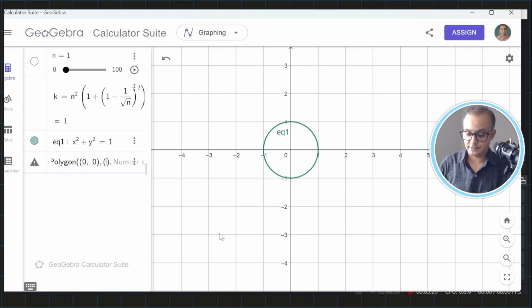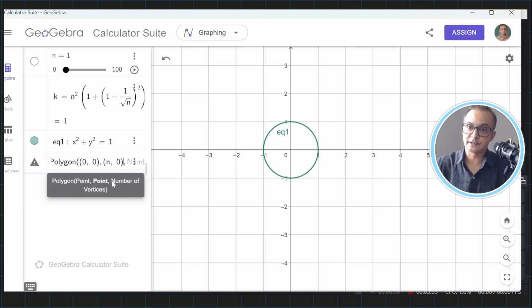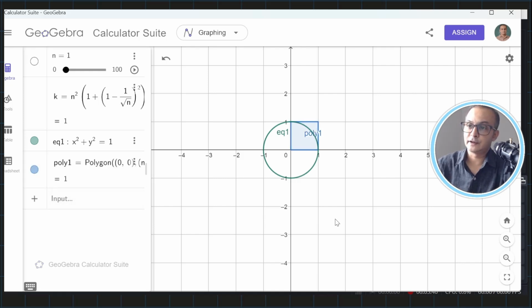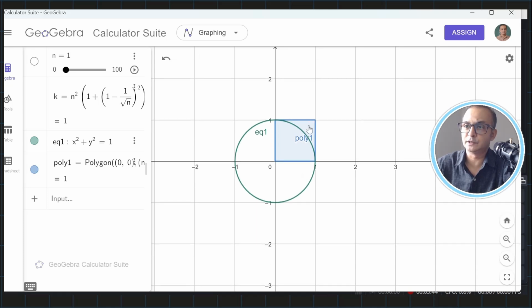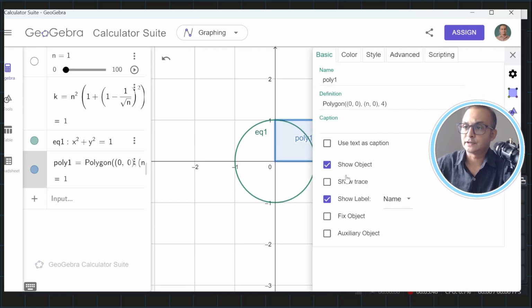Okay, so now I will take n 0, and in this third argument where they're asking the number of vertices, I will go outside of this comma and put only 4. So you can see that this grid is already created. It is calling it poly, so I will disable the name of it. I will go to settings and there is a show label, so I don't want to show it.